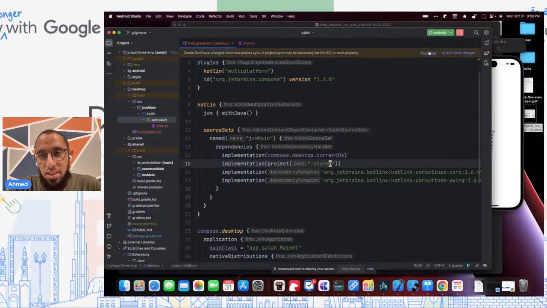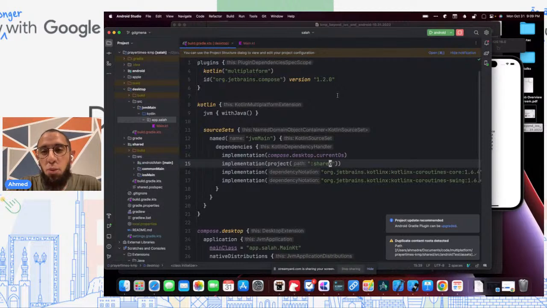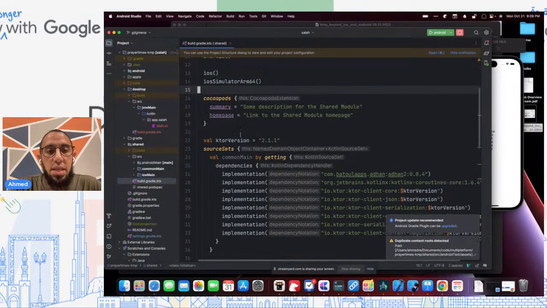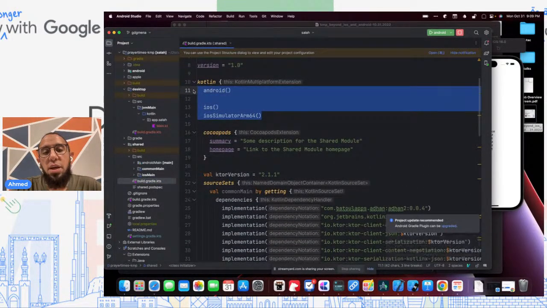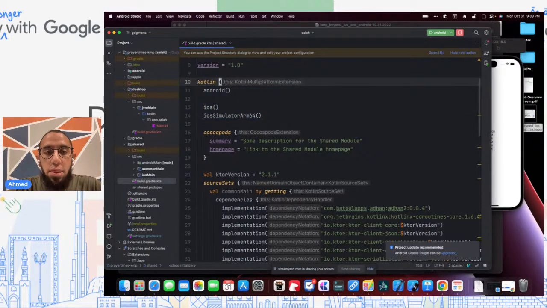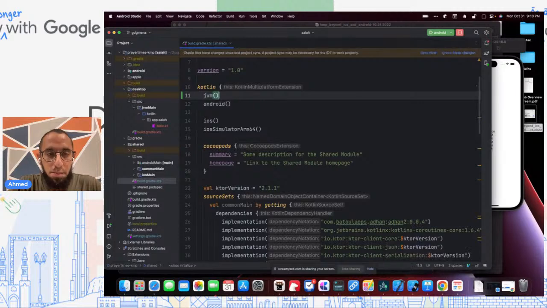Now, when we try to sync this, it will not work, hopefully, although it might, who knows. But really, it won't work if we try to build it. The reason is that if we open the shared module's build, we'll see these are the only platforms we're supporting here: Android, iOS, and the iOS simulator ARM64. If I did the Gradle run command right now, it would fail because it would say, I'm looking for a JVM artifact, and the closest thing I can find is an Android artifact, which isn't quite the same. So let's fix this. We'll fix it in a not so ideal way right now, but we'll go back and improve it. I promise.